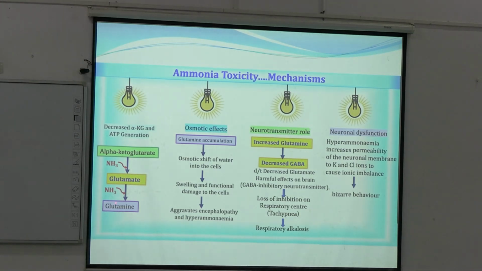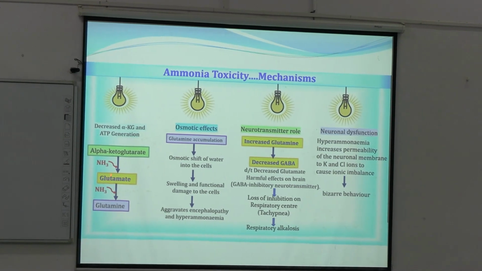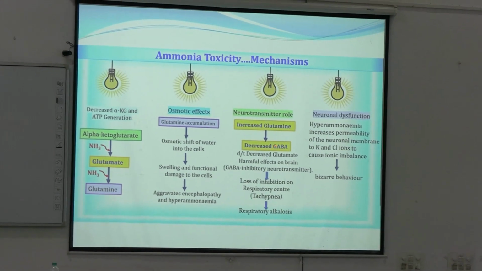Second, the glutamine shows an osmotic effect, and it helps in accumulation of water in brain, thus causing edema. And fourth, that is the glutamate. Glutamate is getting converted into glutamine, so the concentration of glutamate is decreasing, thus decreased GABA.